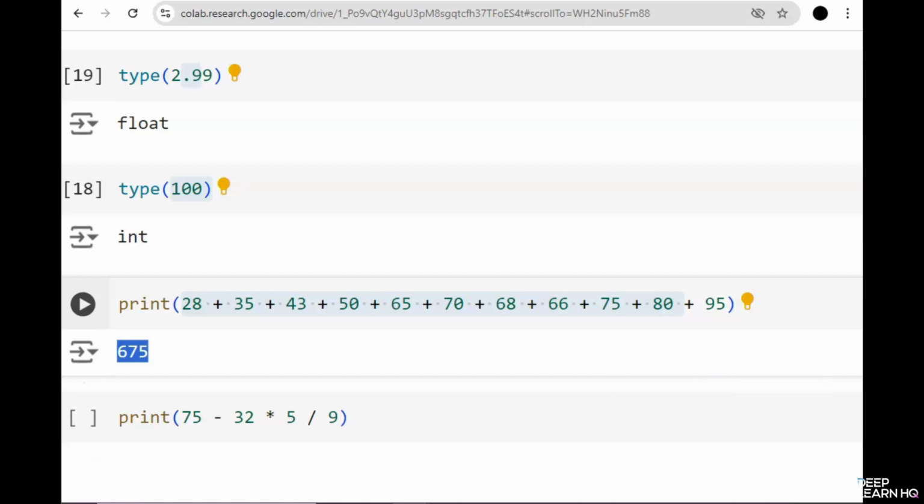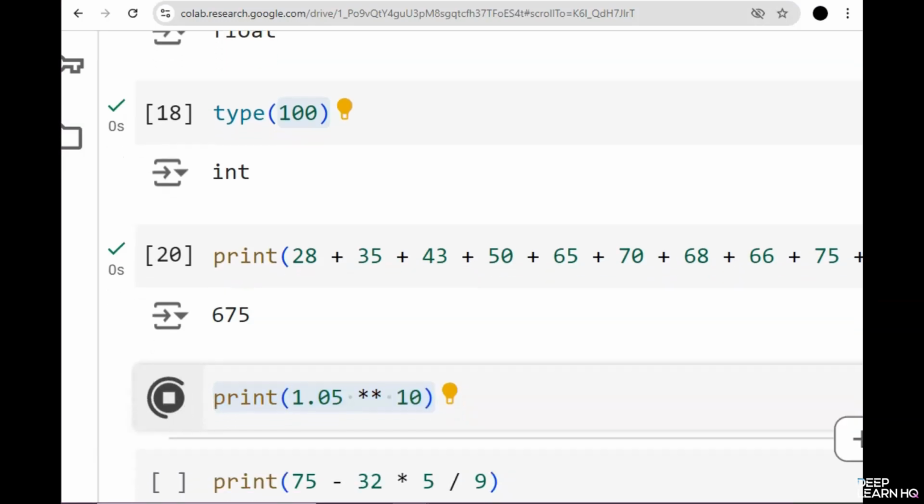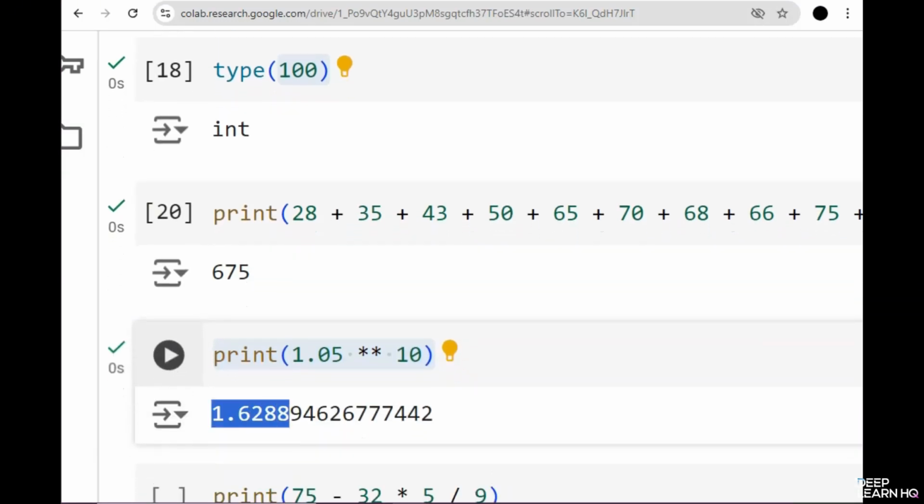What about something more complex, like calculating compound interest? For this, you can type in the chatbot, how do I compute 1.05 to the power of 10 in Python? The chatbot might respond something like this. Now let's run this together. So it says 1.6288 followed by all these numbers. So this will give you the result of raising 1.05 to the power of 10,